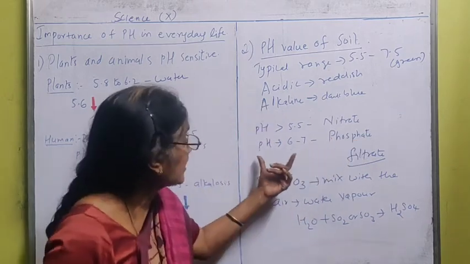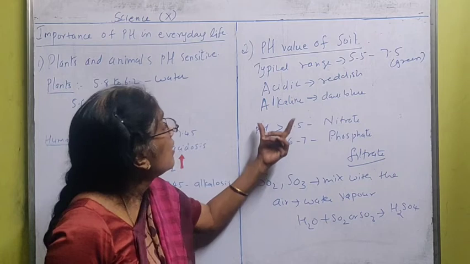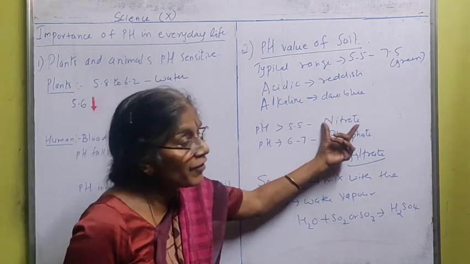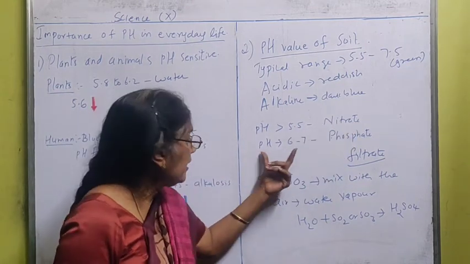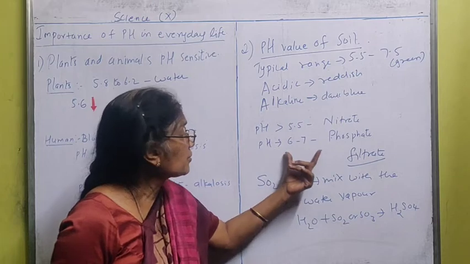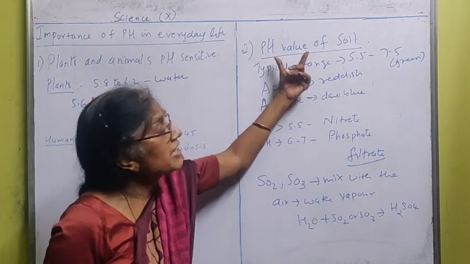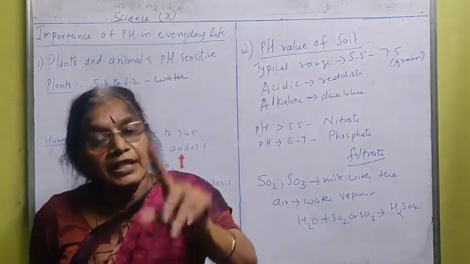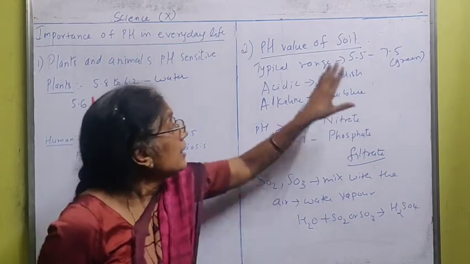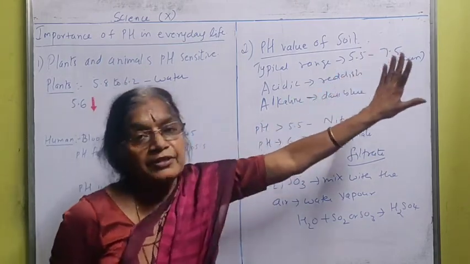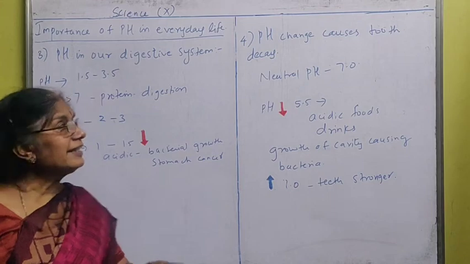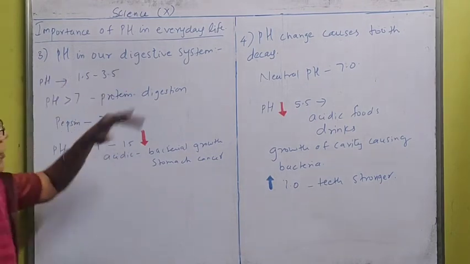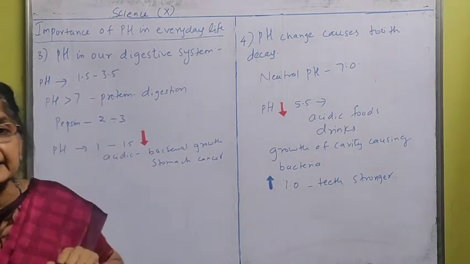So this is the pH content of soil: more than 5.5, it is having nitrate content; 6 to 7, it contains phosphate. So pH value is very important for the farmers to get a good yield. The normal pH range is 5.5 to 7.5. Now let us see how the pH value in our digestive system affects us.